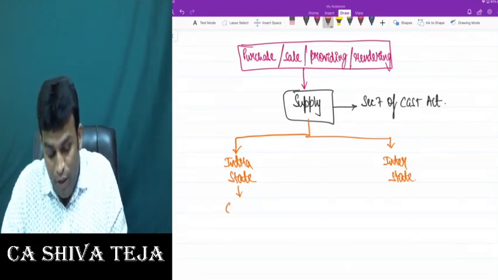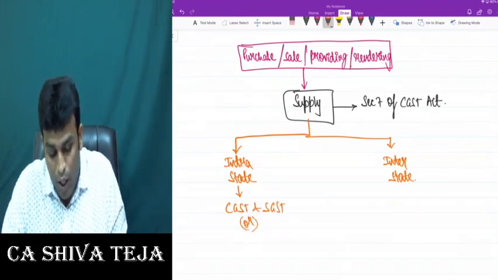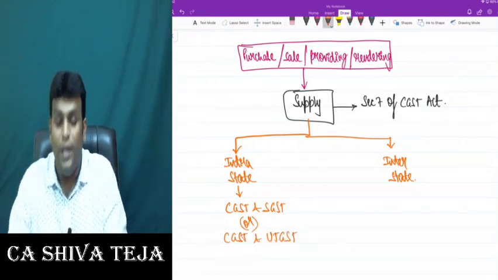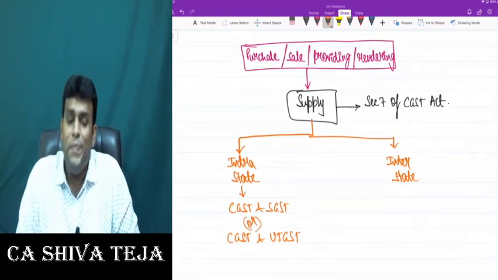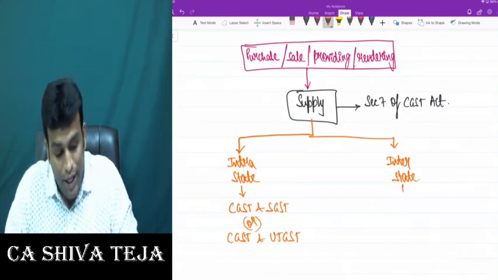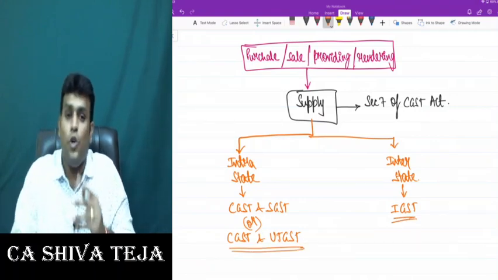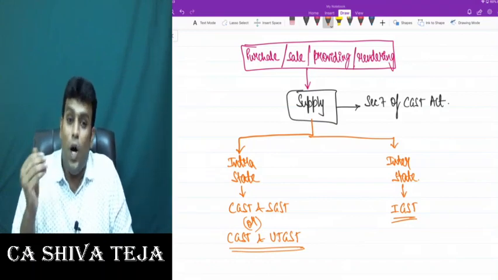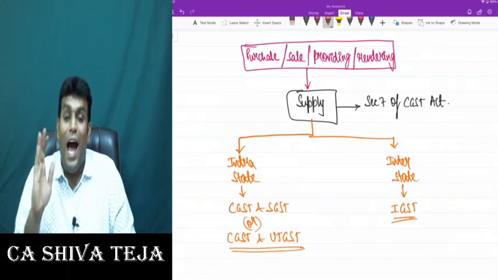Intrastate supply, what do we charge? CGST and SGST, or we charge CGST and UTGST. For interstate supply, we charge IGST. So for intrastate supply we charge CGST and SGST, or CGST and UTGST, and for interstate supply we charge IGST.